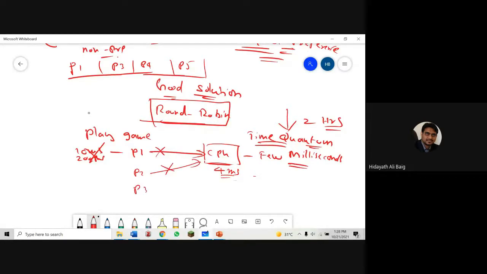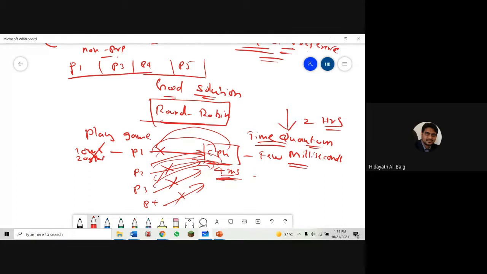Then process 3 will go to the CPU for 4 milliseconds, then it has to stop. Process 4 will go to the CPU for 4 milliseconds, and it has to stop. Like they are playing a game. They are going to the CPU, they are coming back. Likewise, one process cannot keep the CPU for a long time.